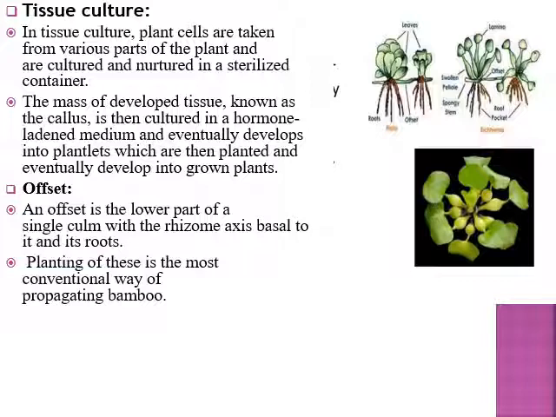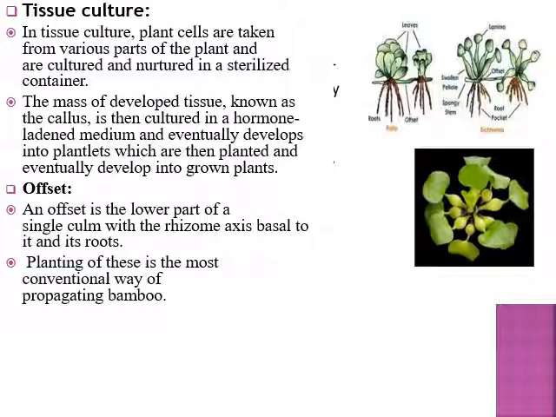All this tissue culturing is done in lab conditions, provided with artificial mediums. Hormones and nutrients are provided in a culture, and after the culturing is done, it is kept for an incubation period of about 1 to 5 days, or 1 to 10 days, depending upon the plants being taken. After that, you will see that the plant develops small plantlets, and later on those plantlets eventually develop into a new grown plant. This is all tissue culture.